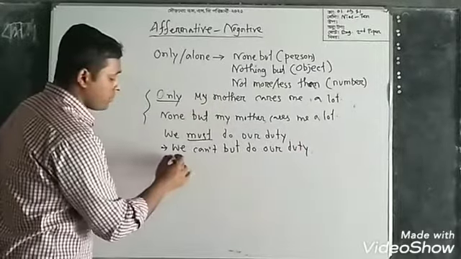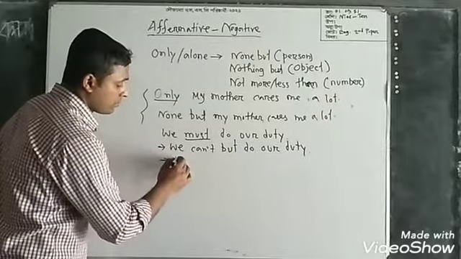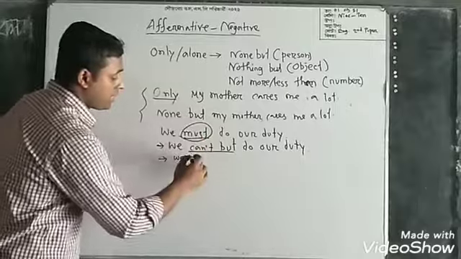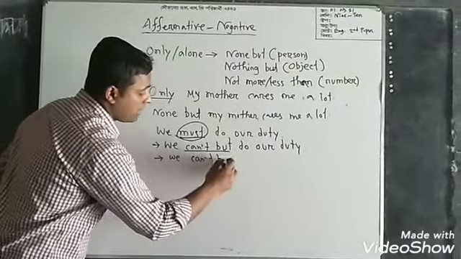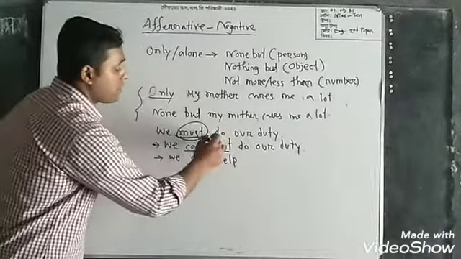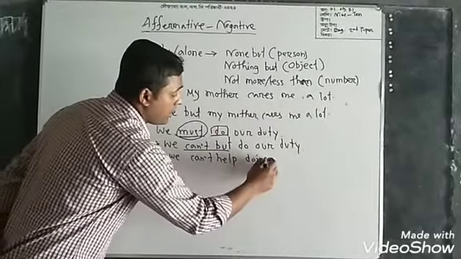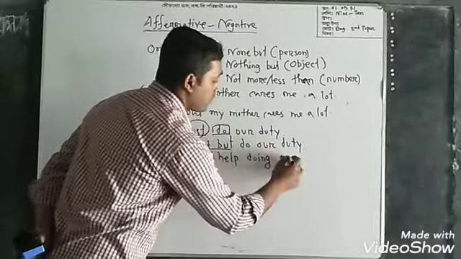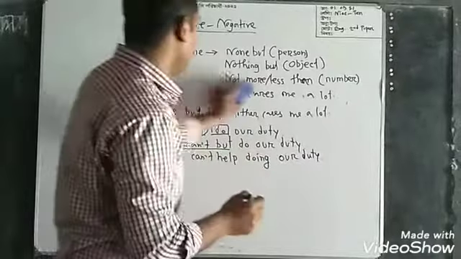We can also transform the sentence another way. In case of must, instead of must, we can use can't help. But if you use can't help, you should transform the verb into ing form. So doing has to be written in: we can't help doing our duty. Okay.